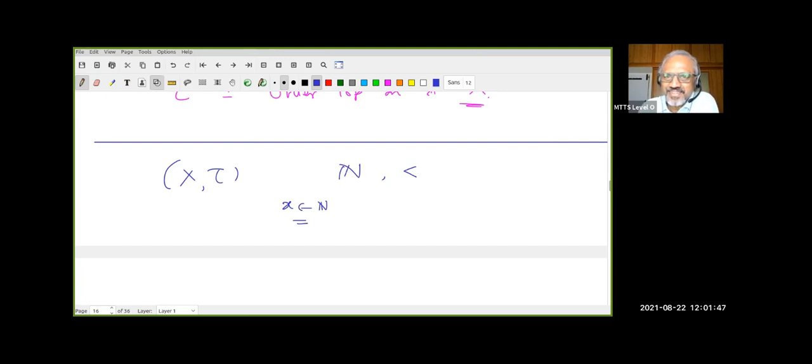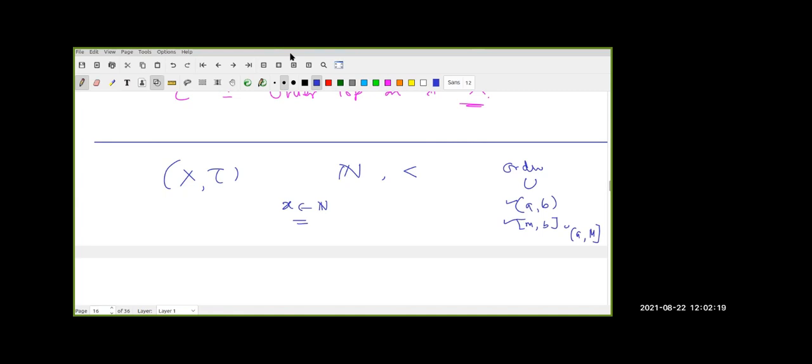In the order topology, forget about the open set; the simplest open sets are of the form (a, b) or [minimum, b) or (a, maximum]. These are the simplest sets. Within that, is there anything simpler in the case of natural numbers? That's how I should look at it.